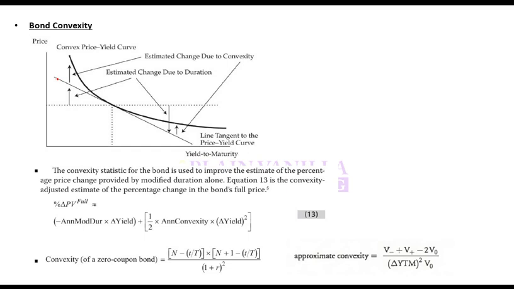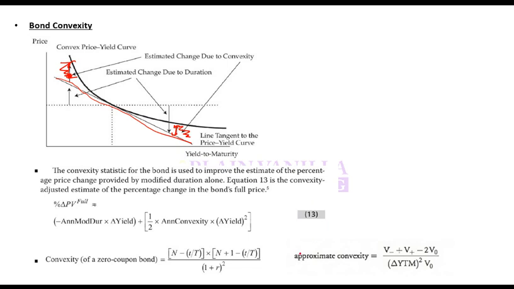So we discussed that duration takes a linear form. That means it ignores this distance. How do you capture this distance? This distance can be calculated using another measure known as convexity. So this distance is captured using convexity.